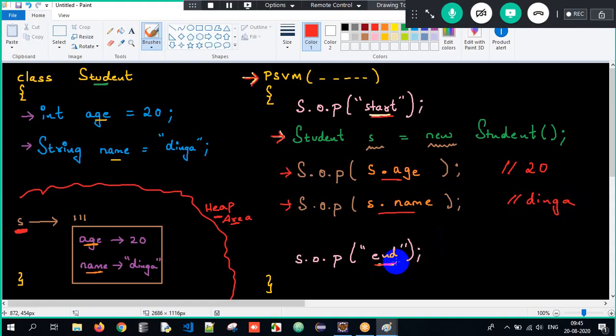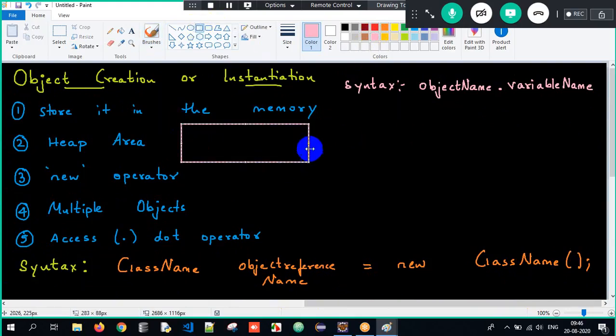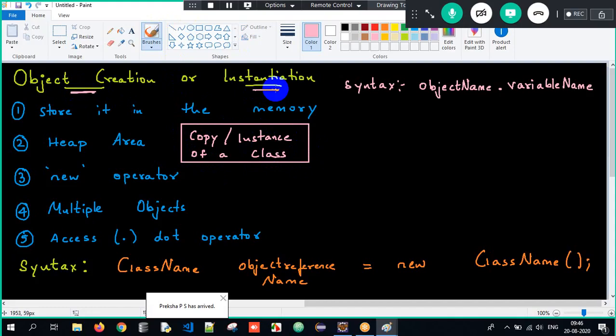In simple terms, when I say create an object or create an instance, it simply means we are creating a copy of a class. Never forget this. When I ask what is an object here, it's a copy or an instance of a class. So this is called object creation or instantiation.